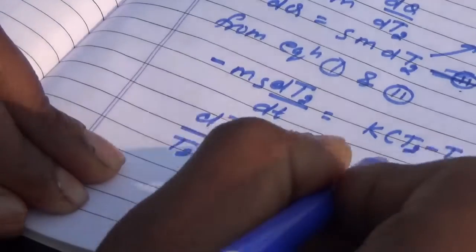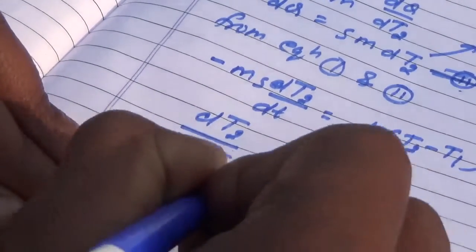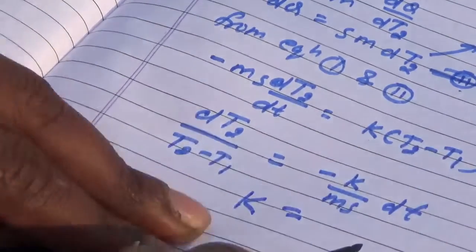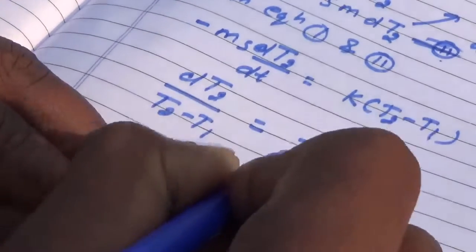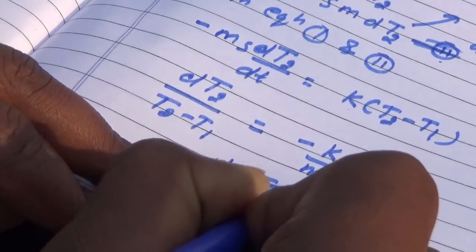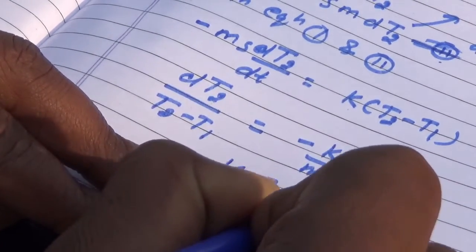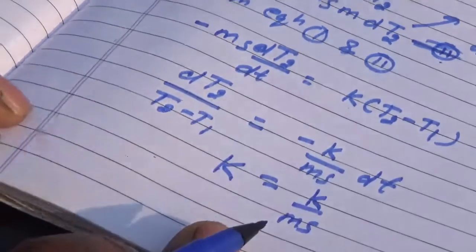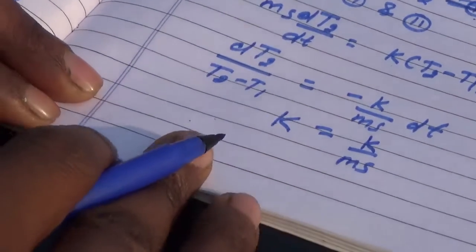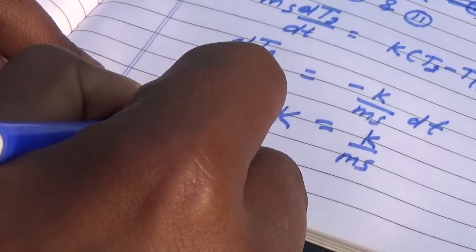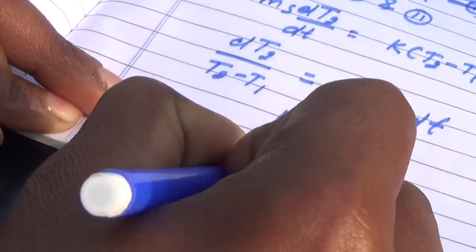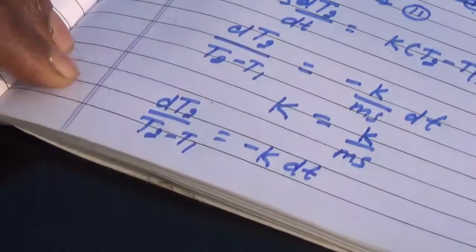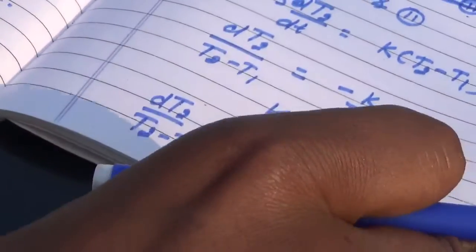Here k by m s is constant: k is constant, m is constant, and s is also constant. So we assume all this constant is equal to capital K, where K is equal to k by m s. So we find dT2 upon (T2 minus T1) is equal to minus capital K dt. Remember this equation. Now we shall see here.